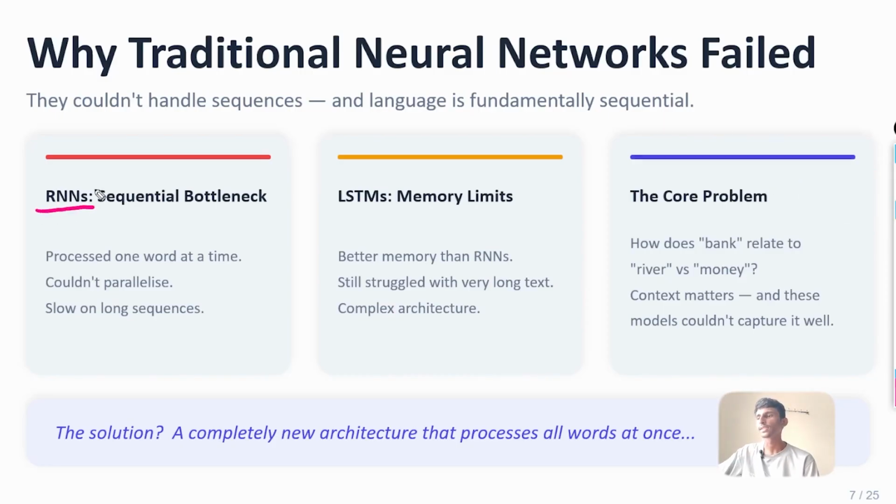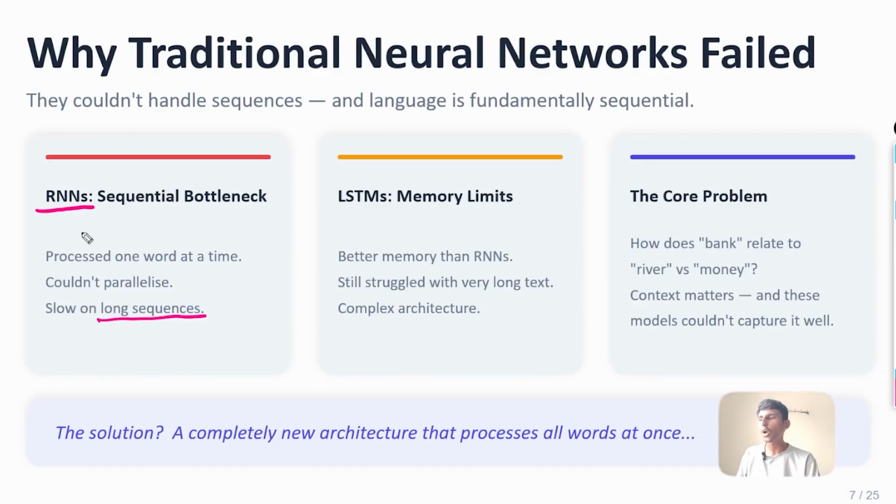In RNNs we have a sequential bottleneck, which means we see each and every single word. This works, but when it comes to a long passage and keeping up the context, it lacks memory, so it couldn't keep up with long sequences of conversation.